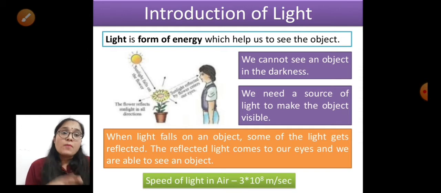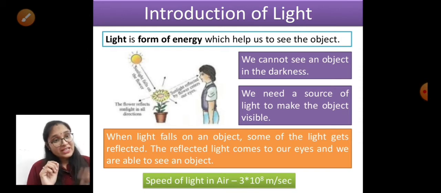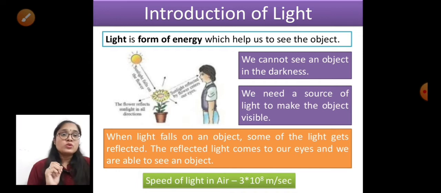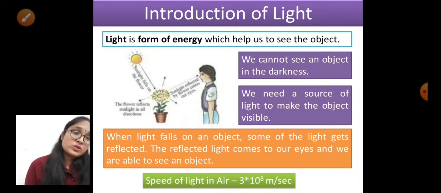But when we switch on the light, it will spread in all the room and we are able to see the objects which are kept there. So we can say that it is only possible to see the object when there is light. Without light we are not able to see the object, right? So why does this happen? When there is light we are able to see the object.